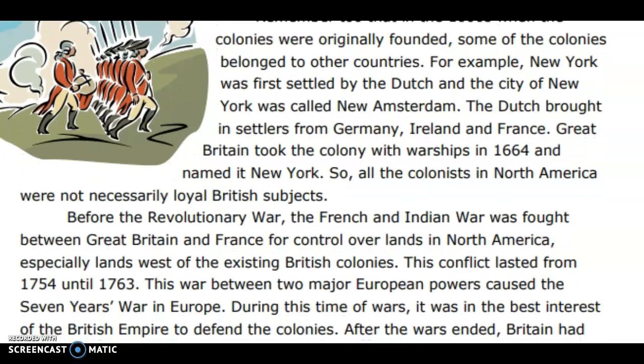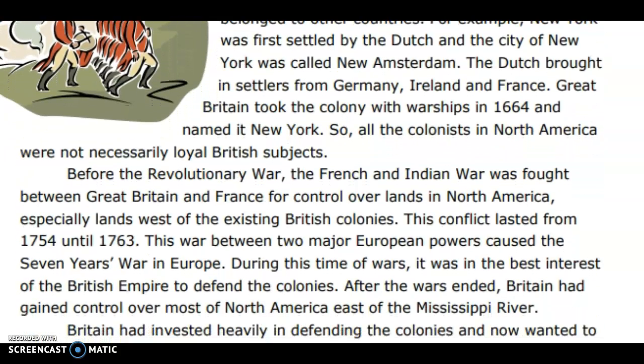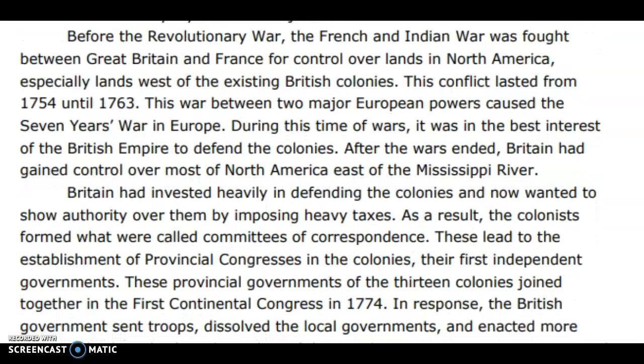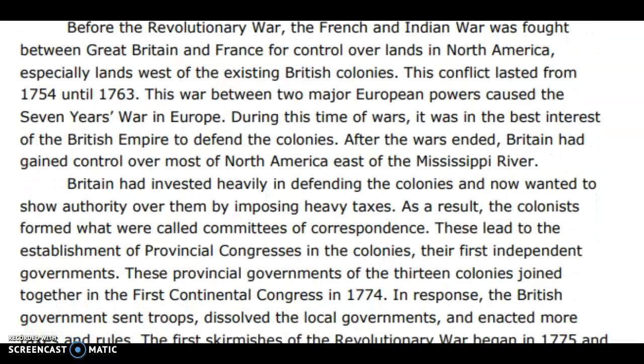Before the Revolutionary War, the French and Indian War was fought between Great Britain and France for control over lands in North America, especially lands west of the existing British colonies. This conflict lasted from 1754 until 1763.